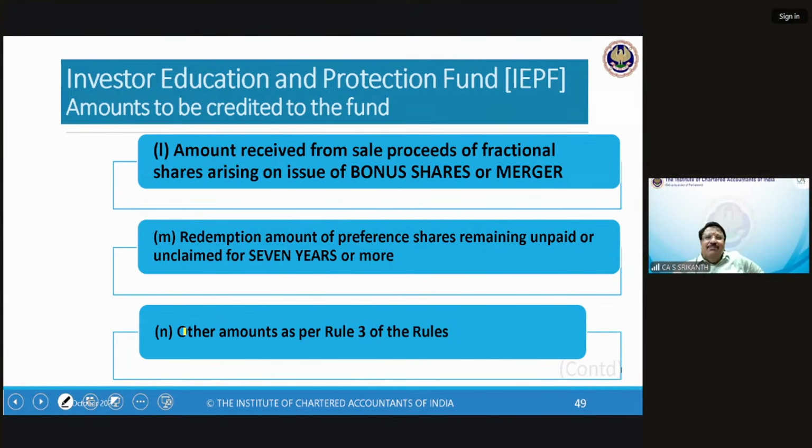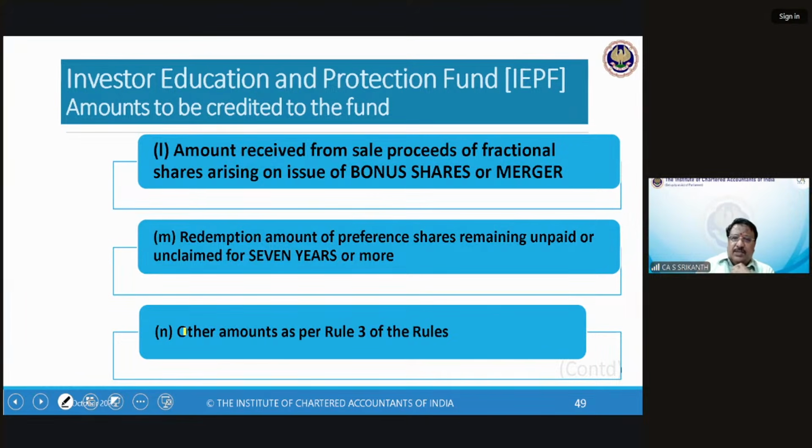If it's not claimed, the other party is not claiming. Also, in a merger, there may be acquisition of shares by an acquiring company. So the shareholders of the acquired company may be given shares or money. If they don't claim it, that also will be transferred here.